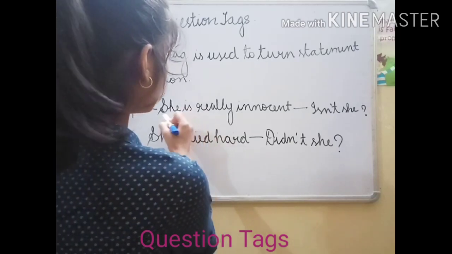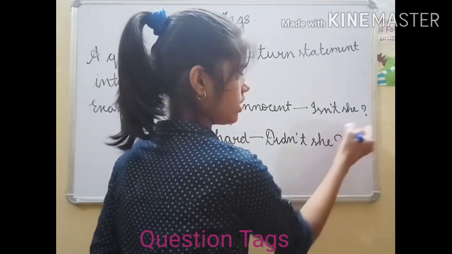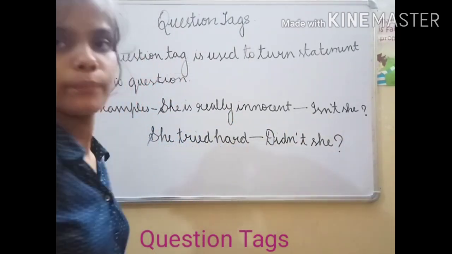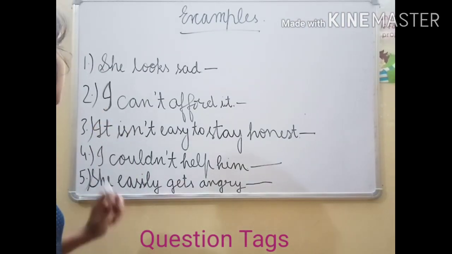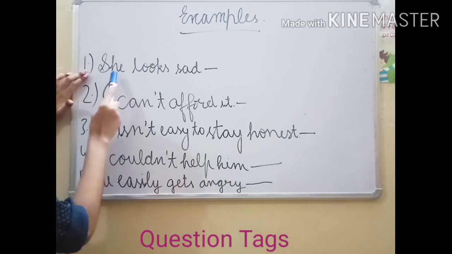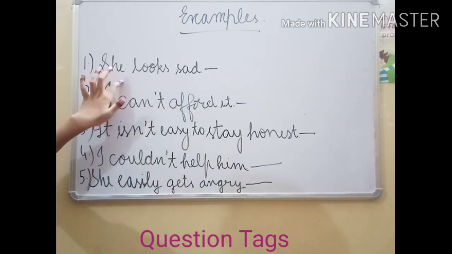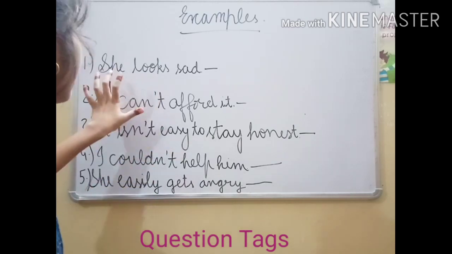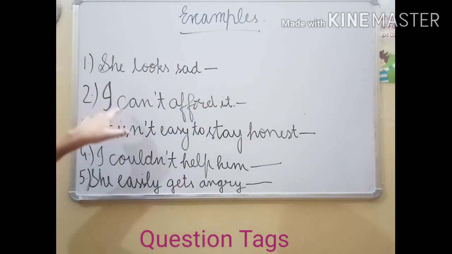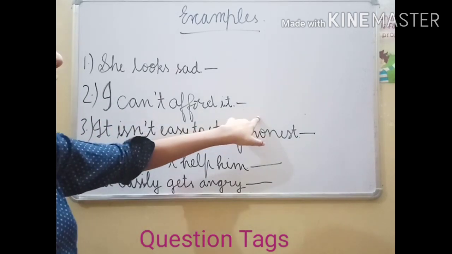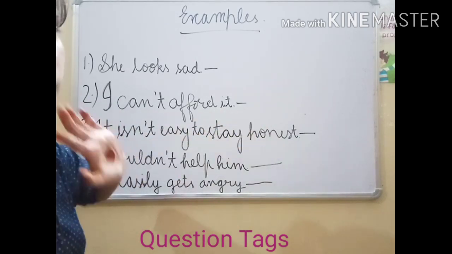Here we can convert the statement into a question, as shown. There is one rule: if the sentence has no not, then in the question tag there will be not. But if the sentence has not, then in the question tag there will be no not.